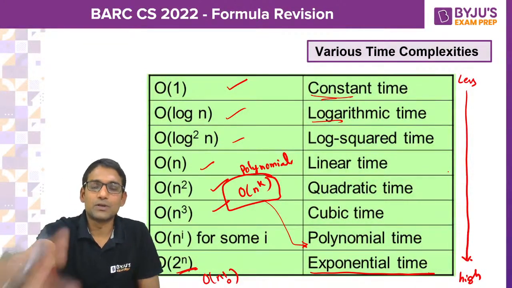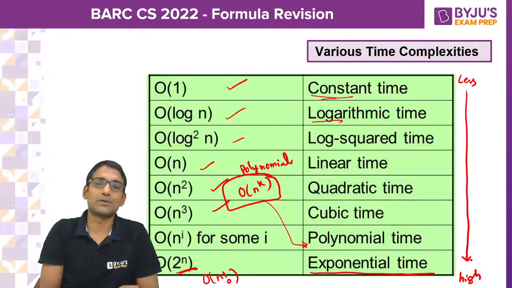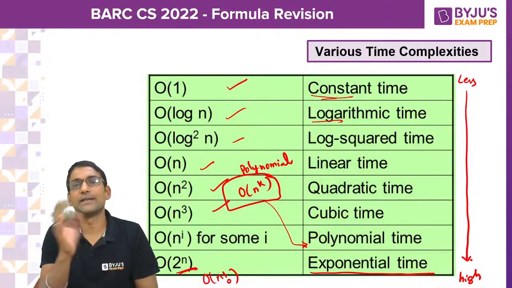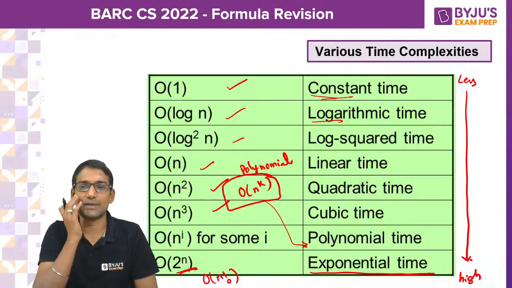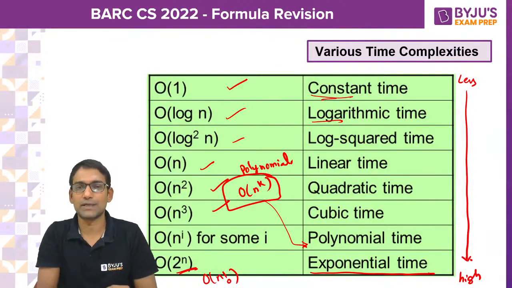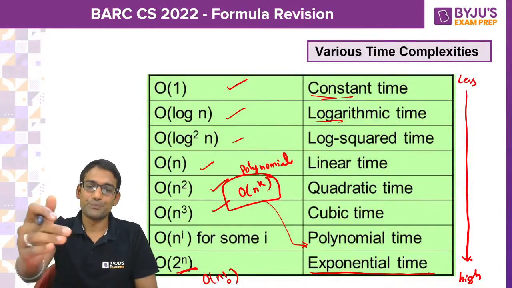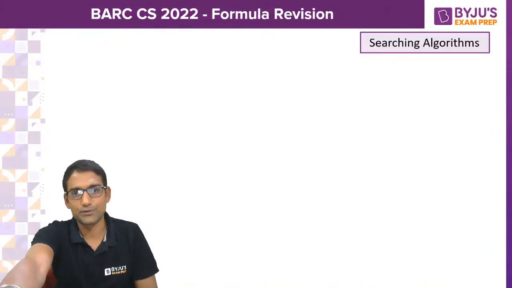Okay, because based on this you may be asked to arrange in ascending order or descending order. You might be given some different time complexities and you may be asked to arrange them in order. So for that, this can be useful.